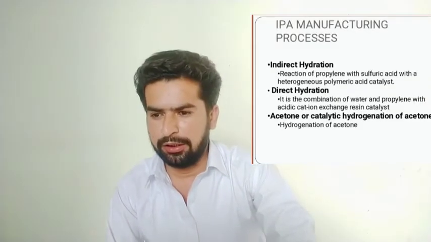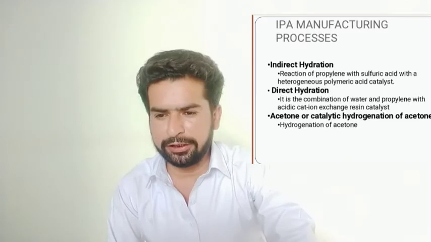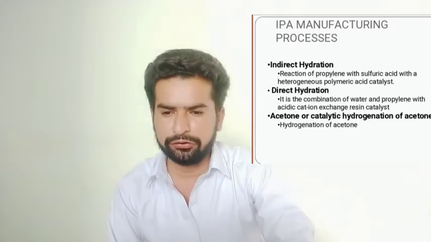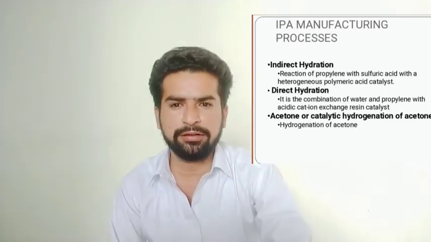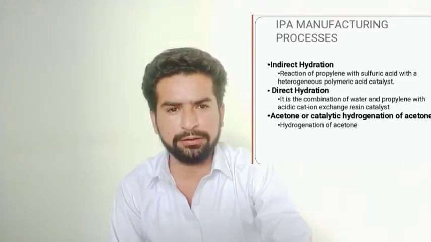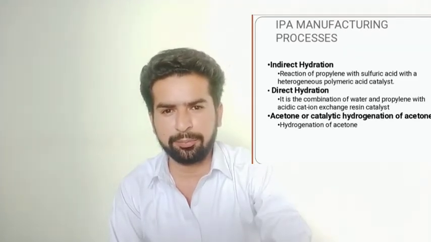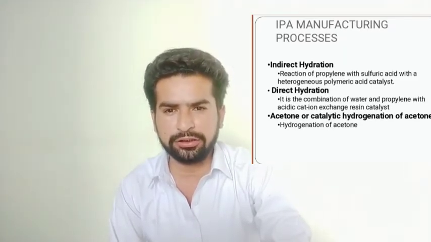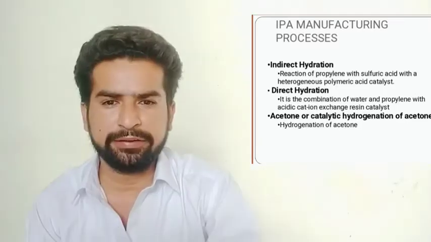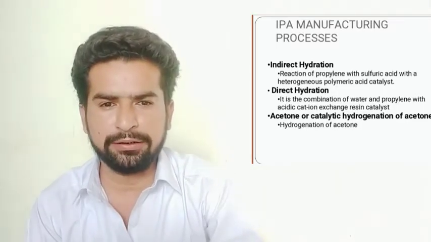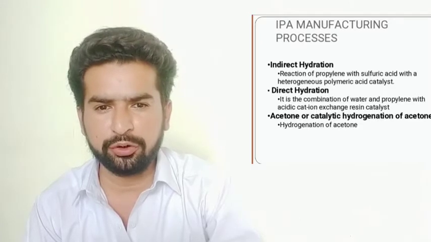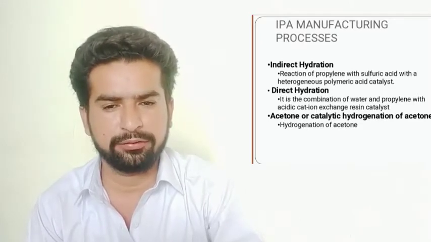The IPA manufacturing process. IPA can be produced by three different methods. These are the indirect hydration of propylene, direct hydration of propylene, and catalytic hydrogenation of acetone. Indirect hydration: reaction of propylene with sulfuric acid with a heterogeneous polymeric catalyst.